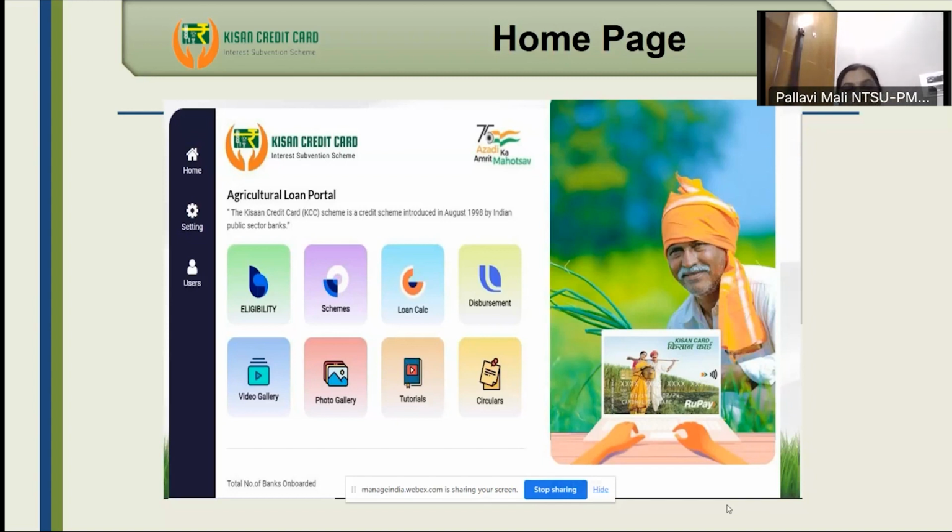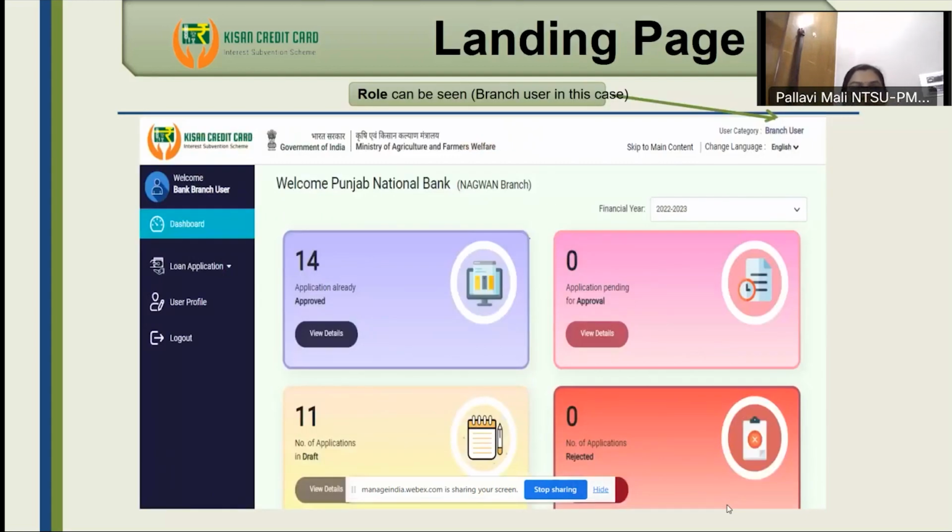So all the banks will try to use this portal and enroll all the farmer applications for the KCC and also its subsequent sanction on this portal. Right now it is mainly for the purpose of banks. Just as an example, you can see this is the Punjab National Bank's dashboard. In this dashboard, we can easily see how many applications have been approved, how many are pending for approval. If any applications are in draft mode, they can be seen, and if any applications are rejected, that can also be viewed on this dashboard.